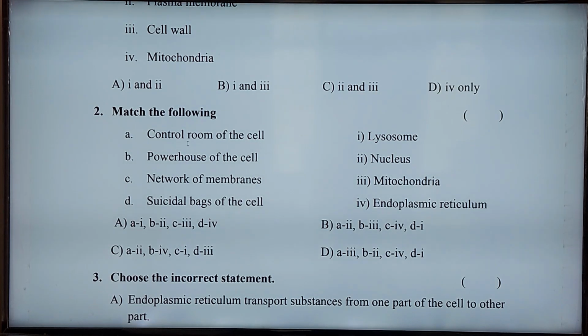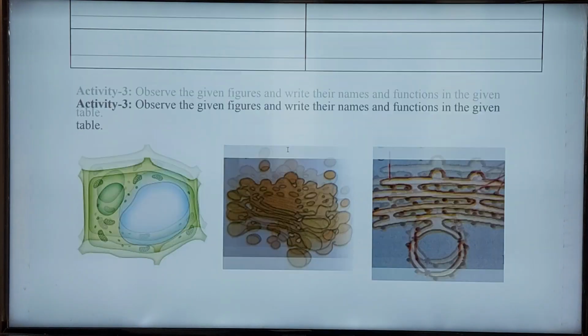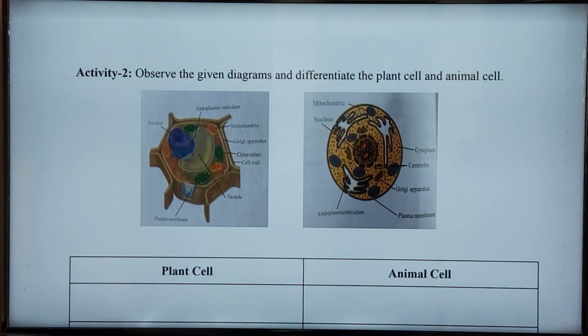So the first one is control room of the cell. Which one is called the control room of the cell? The nucleus is called the control room of the cell. Already we have understood about the nucleus, and we have learned about the difference between the nucleus in animal cells and plant cells.